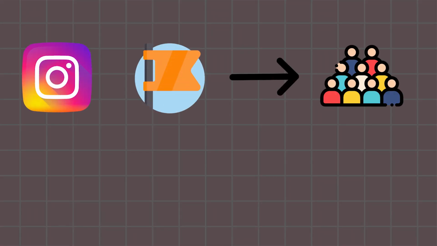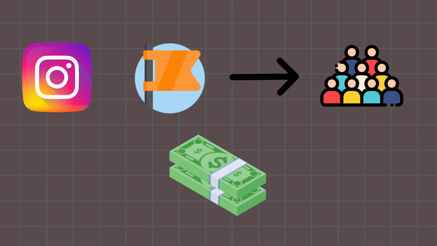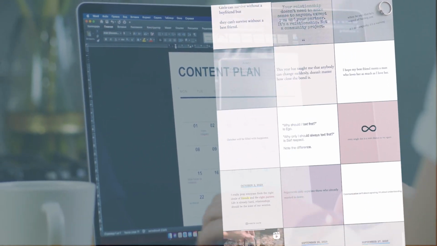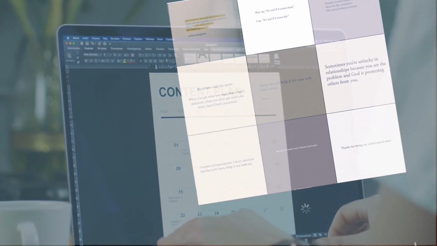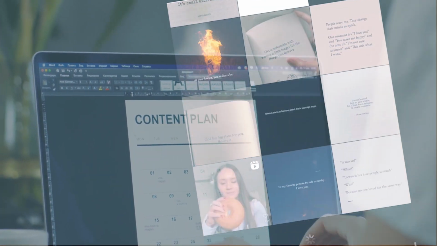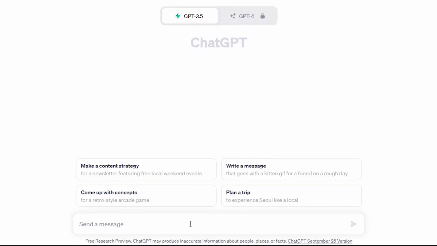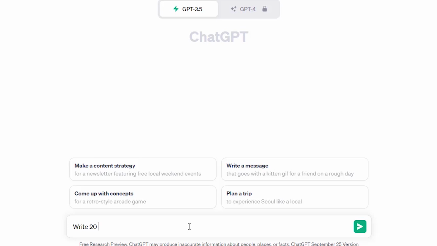You can create an Instagram account or a Facebook page, gain followers, and start earning. To do this, you only need to dedicate 30 minutes a week, and your posts will be ready. So, how do you create these posts? Let's see how these posts are made. For step number 1, you need to come to ChatGPT and generate as many quotes as you need.